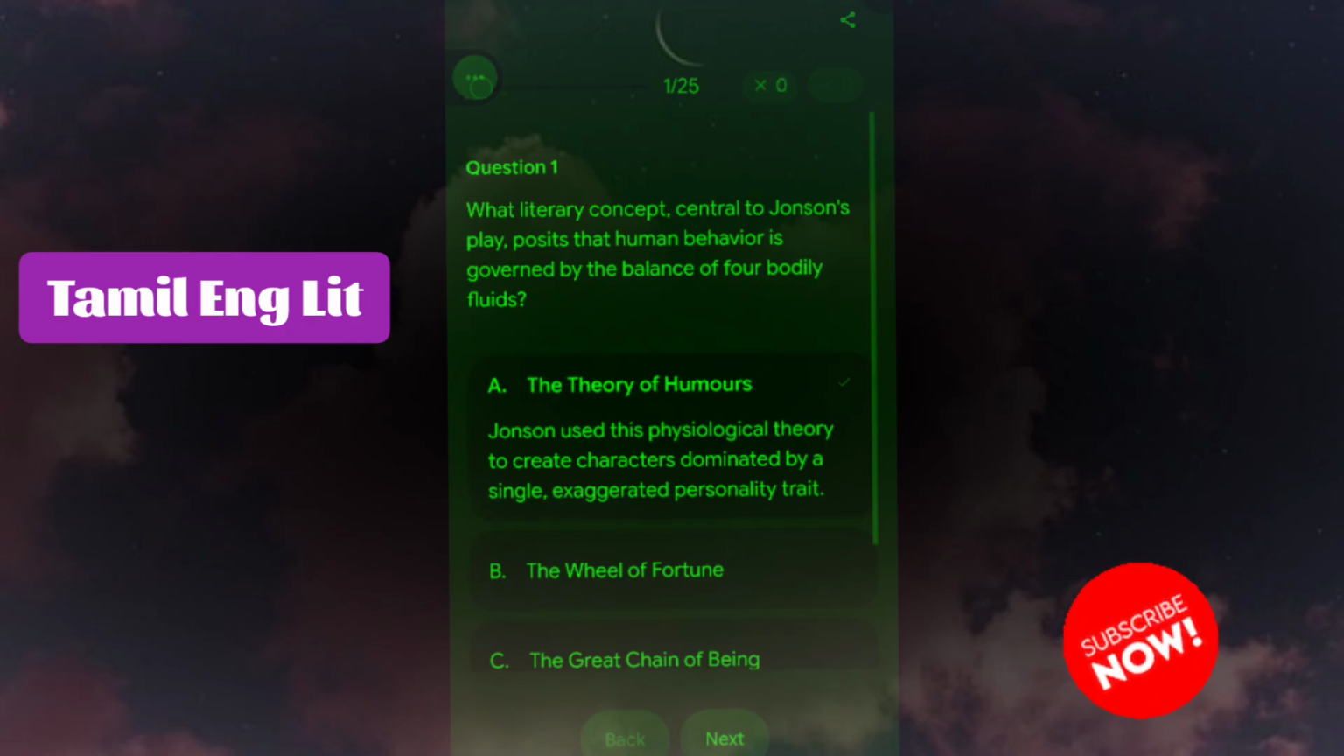First question. What literary concept central to Jonson's play posits that human behavior is governed by the balance of four bodily fluids? The theory of humours. Jonson used this physiological theory to create characters dominated by a single exaggerated personality trait.